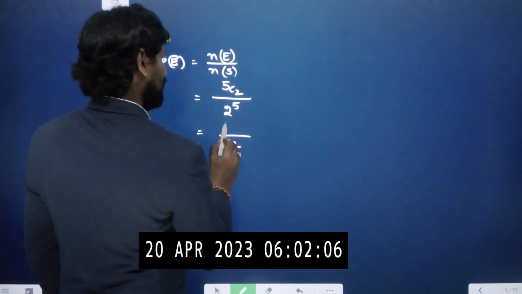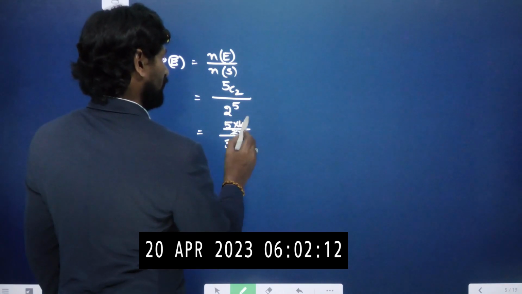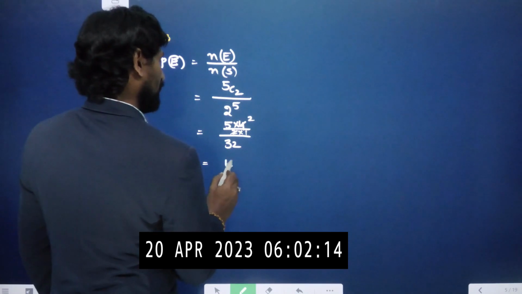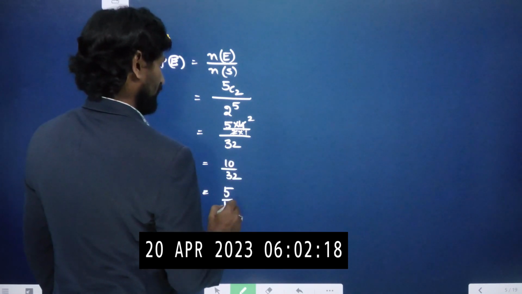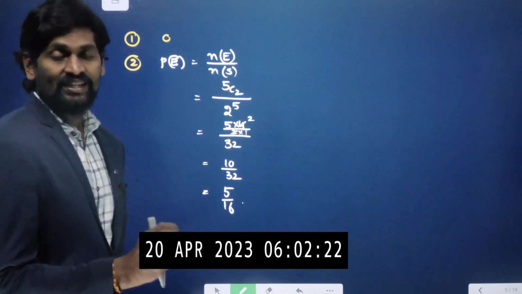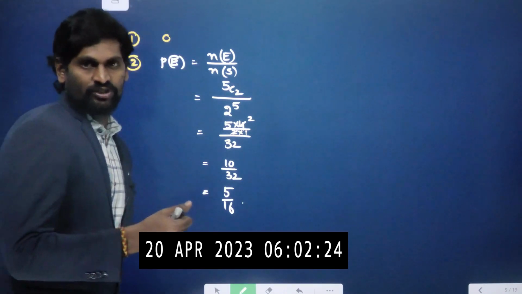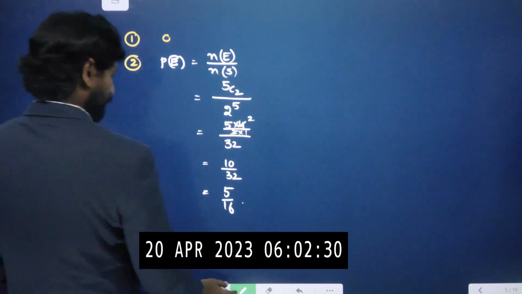5C2 means 5 into 4 by 2 into 1. So 2 into 4, 2 times, 5 2s are 10 by 32. After cancellation by 2, 5 by 16. So getting 2 heads while tossing 5 coins together, the result will be 5 by 16. Now let us move on to question number 3.